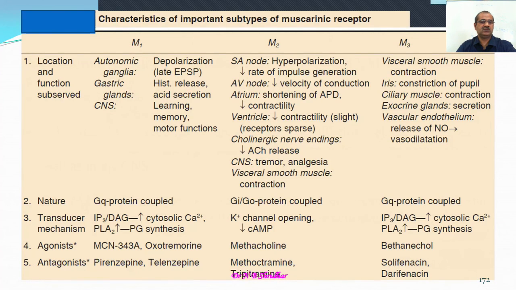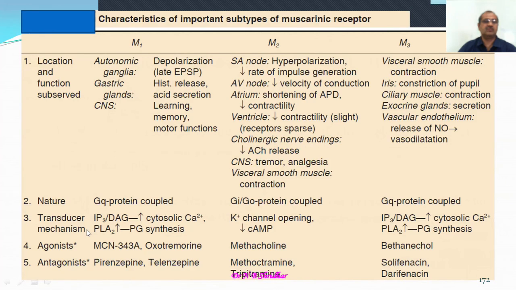The visceral smooth muscles are also going to be contracted by the M2 type of receptors. The nature of the proteins involved are Gi or Go protein coupled receptors.